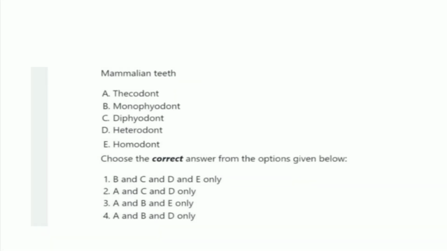The next question, mammalian teeth is. The options are thecodont, monophyodont, diphyodont, heterodont, homodont. Choose the correct answer from the option given below. From this, the right one is option 2, A, C and D only. That is, mammalian teeth are thecodont, diphyodont and heterodont. So the right one is option number 2.